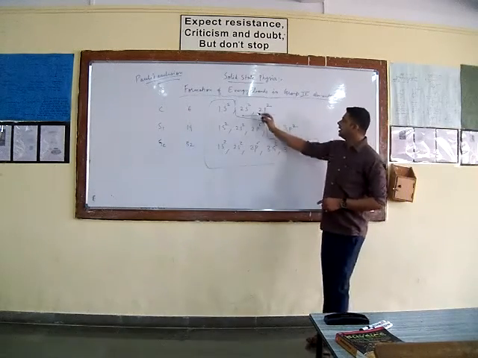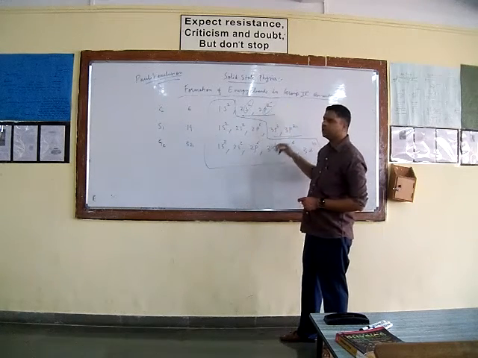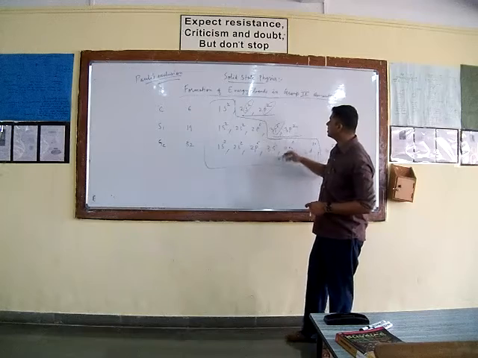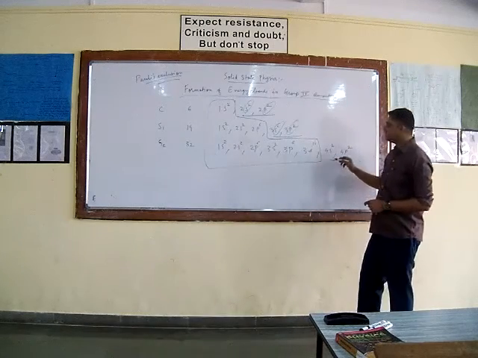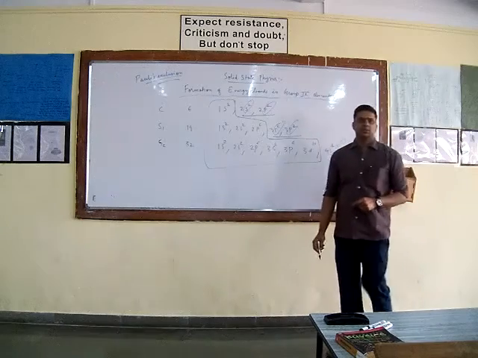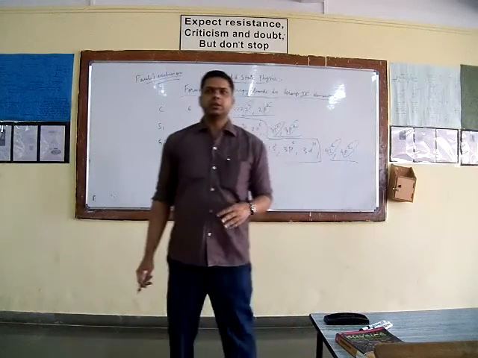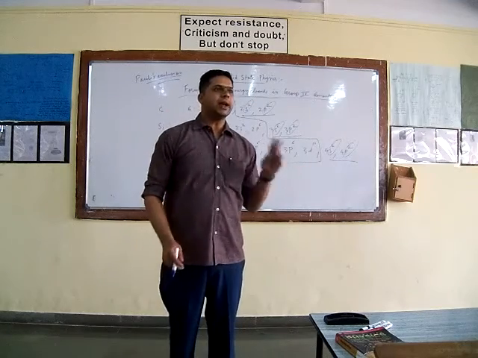And here you can see that there are 2 electrons present in S shell, 2 electrons in P shell. Here also there are 2 electrons in S shell, 2 electrons in P shell. Here also 2 electrons in S shell and 2 electrons in the P shell. So for group 4 elements, you know that there are 2 electrons in S shell and 2 electrons in the P shell.